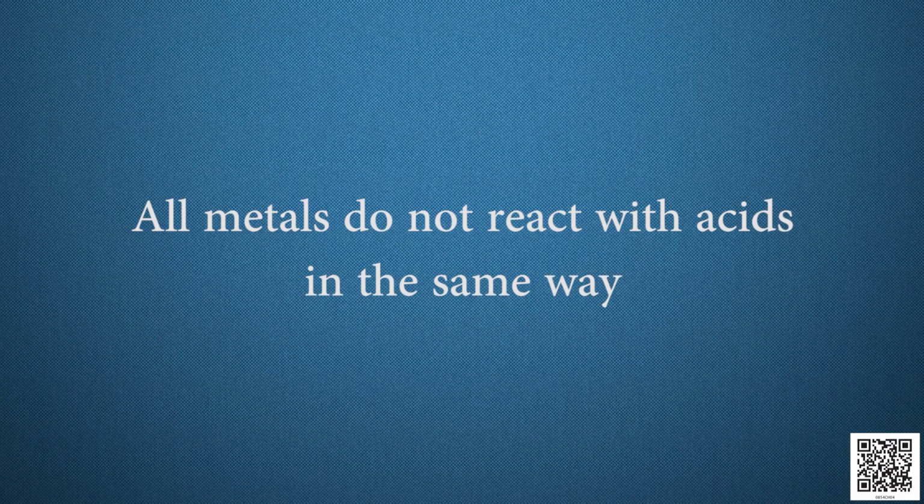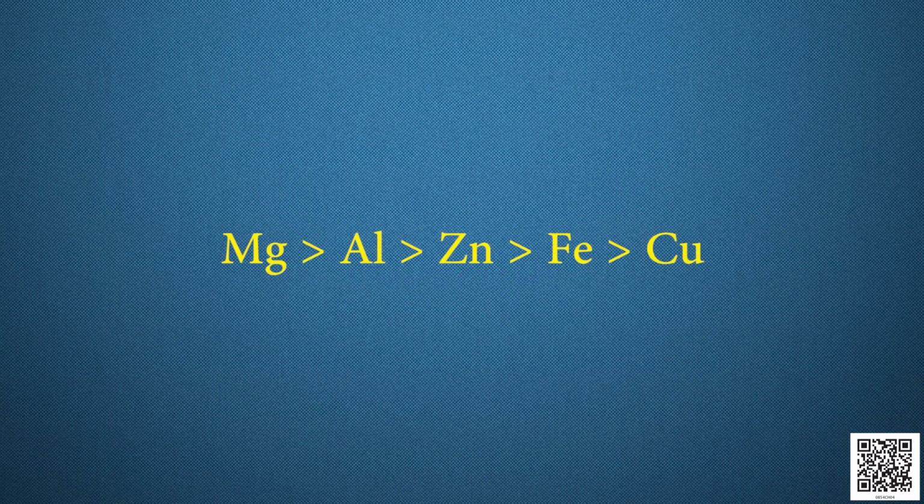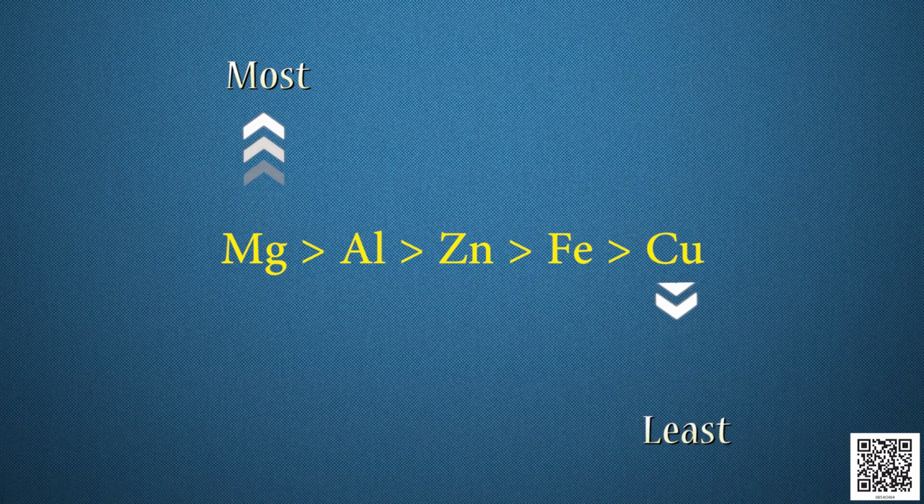Students, now we can infer that all metals do not react with acids in the same way. The following is the order of reactivity of metals with acids, that is magnesium, aluminium, zinc, iron and copper. Among this, which is the more reactive metal? Yes, magnesium is more reactive and copper is the less reactive metal in this series.